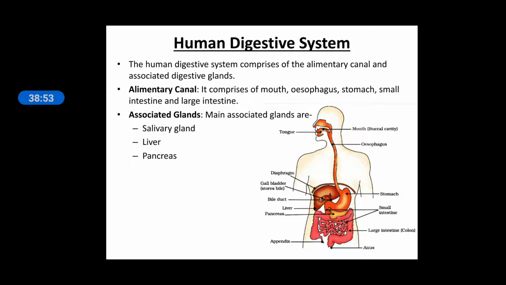The salivary gland is present in the buccal cavity or the mouth. Liver, you can see in the diagram in the abdominal cavity towards the right side. One point you have to remember: the largest gland of the body is the liver. Pancreas, you can see in the diagram.